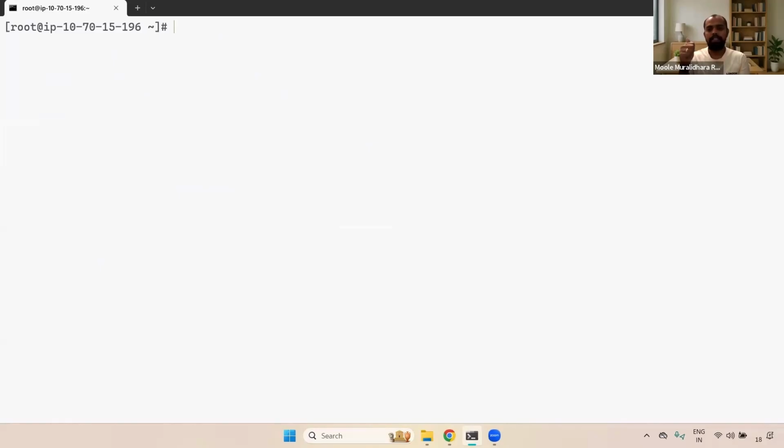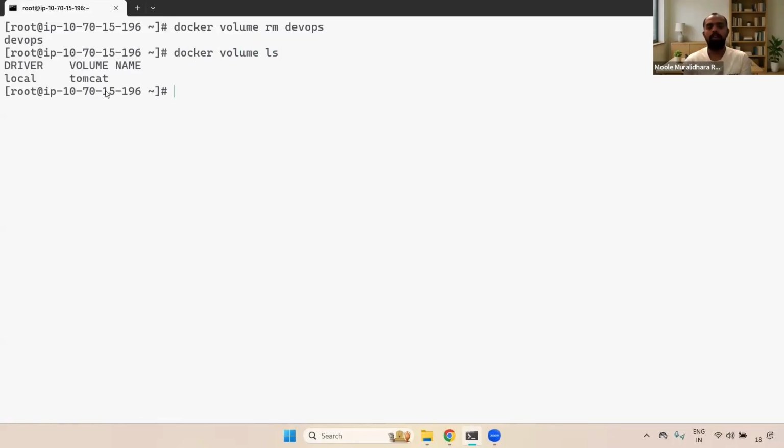We saw the ls command, create command, and inspect command. In case you want to delete a specific volume, you can go here, docker volume rm command. rm is nothing but remove. As an example, I'm giving DevOps. I'm going to remove the DevOps one. Just press enter. If you see here, it has deleted the volume. Now you can run the docker volume ls command. Here you can see only Tomcat.